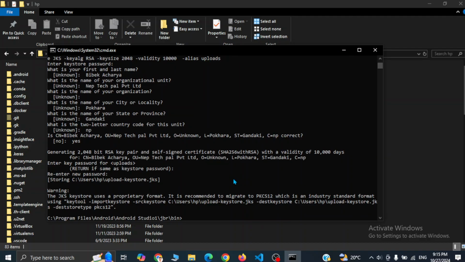Okay, now our keystore file is generated successfully, and you can see the path C users sp, and there is a file named upload keystore.jks.